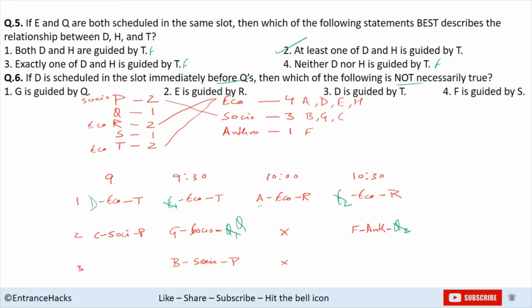Then we'll see which of the following is not necessarily true. If Q is here, then S would be here in anthropology. G is guided by Q. This is true. E is guided by R. That is not necessarily true. E could be either here at the 9:30 slot or the 10:30 slot. So this one is the false statement which we are looking for. D is guided by T. This is true. F is guided by S. That is also true. So there is just one statement which is not necessarily true, and that is E is guided by R. This is our answer.